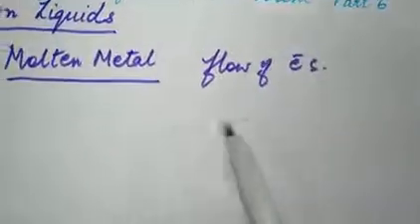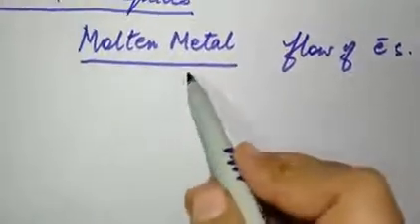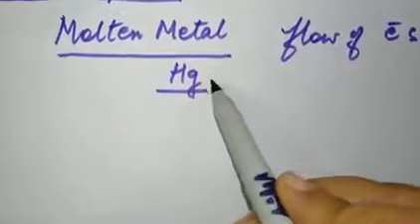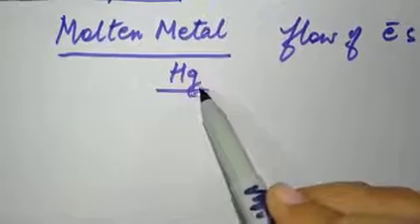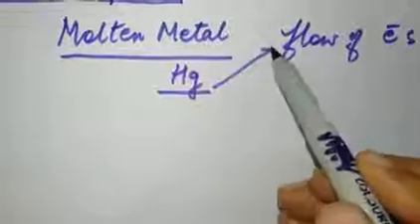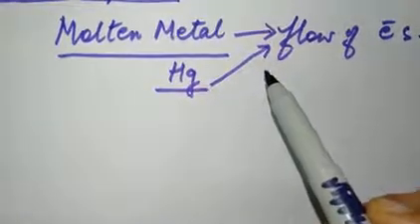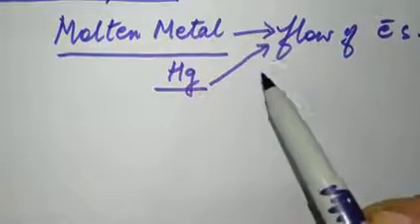Even if we take a liquid metal like mercury, this is the symbol of mercury. Mercury is a liquid metal, so here also the flow is due to the flow of electrons. But when we talk about conduction in liquids, it is different.